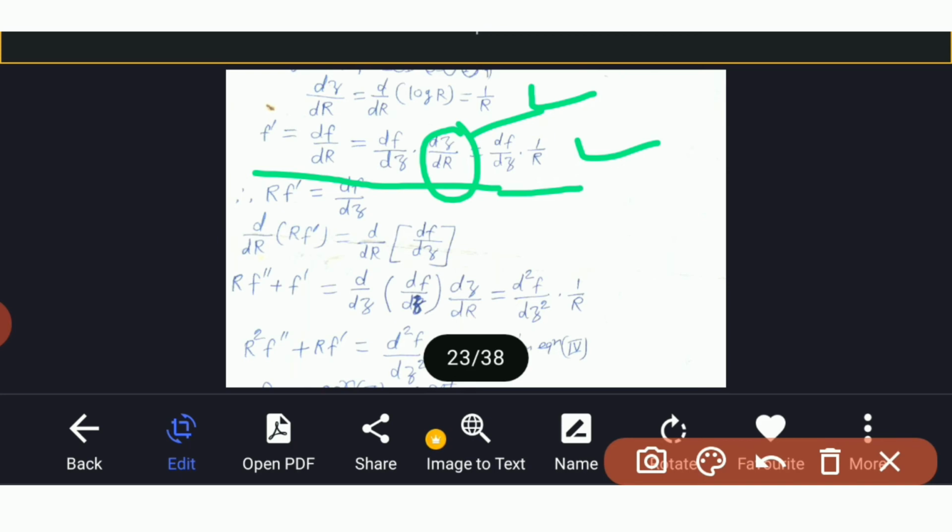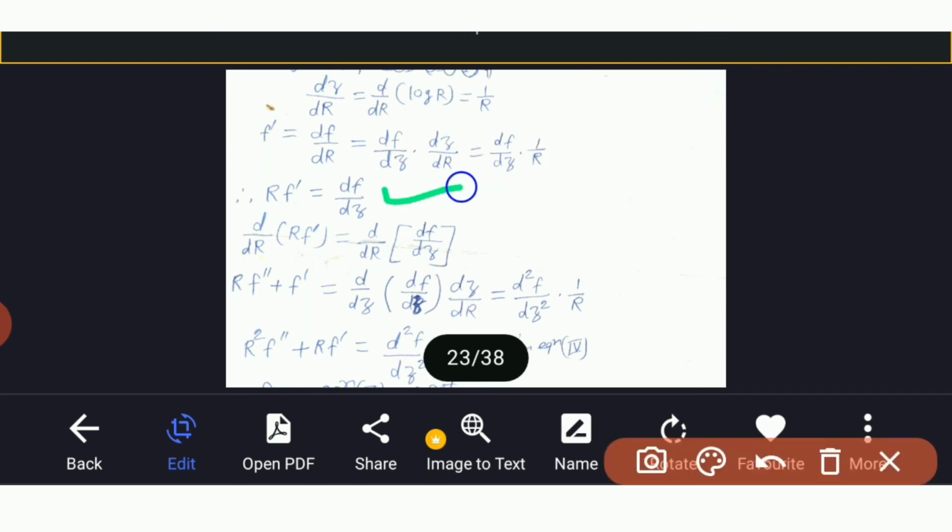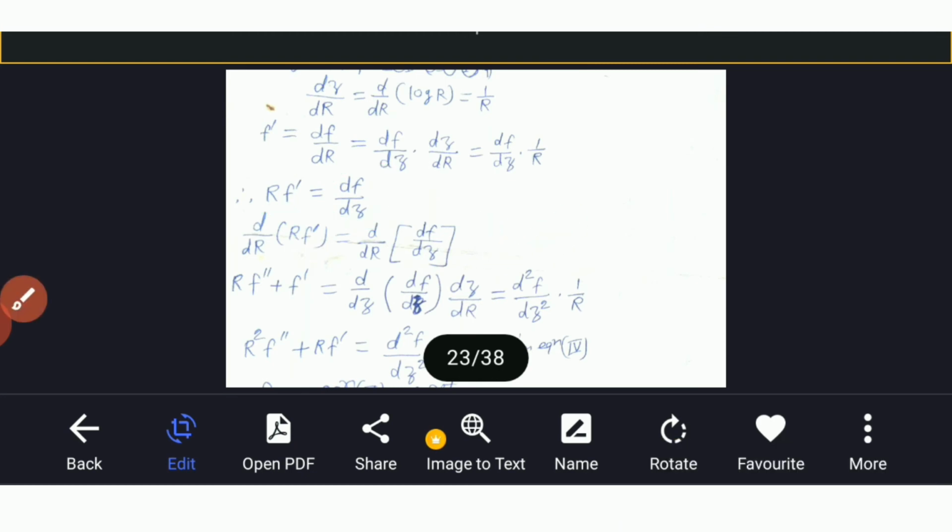So what we get? This r into f dash, so r f dash is equal to df by dz. Again differentiate this with respect to r. So what we get? d by dr of r f dash is equal to d by dr of df by dz.